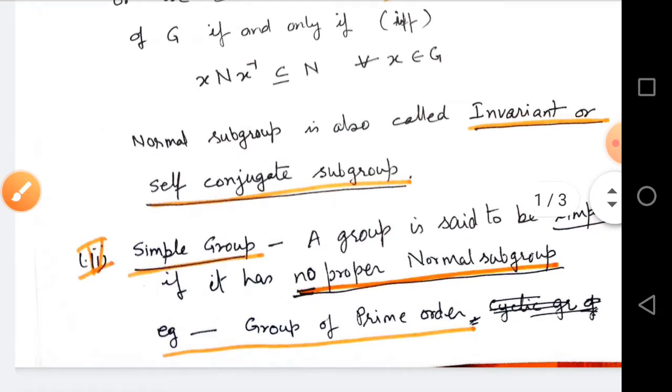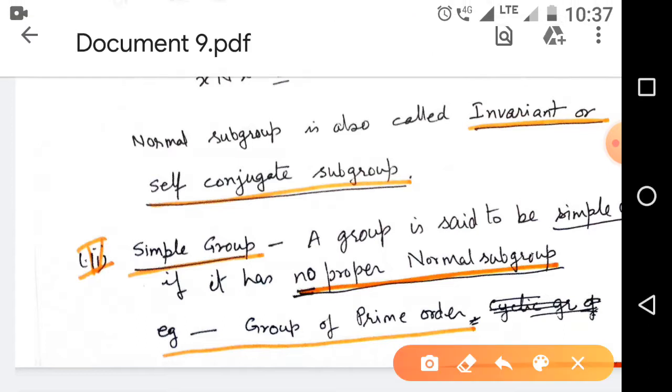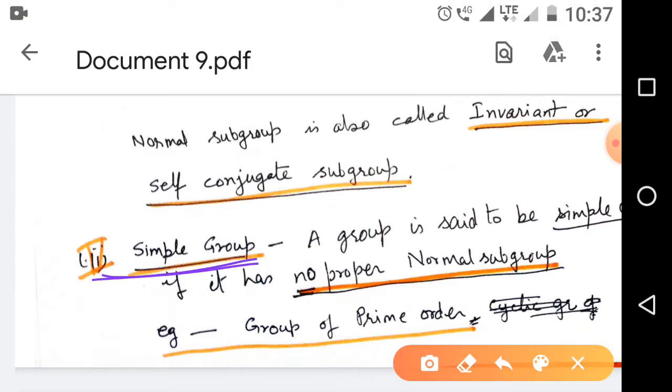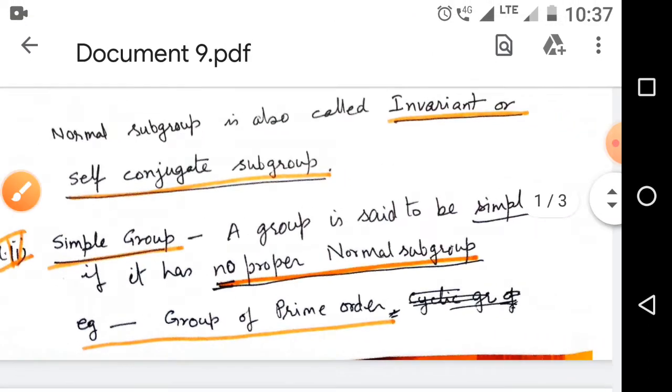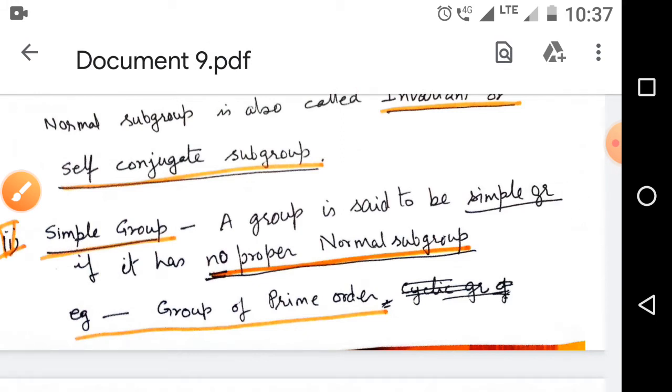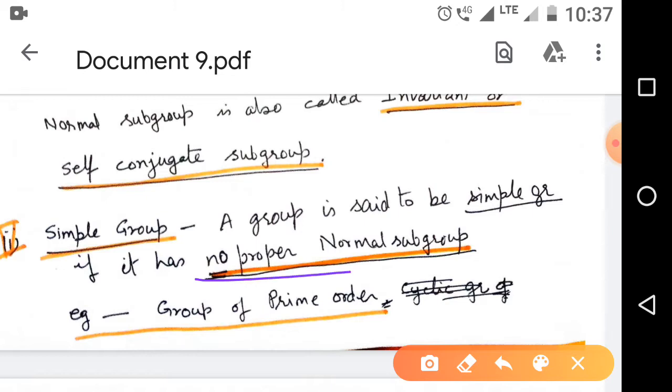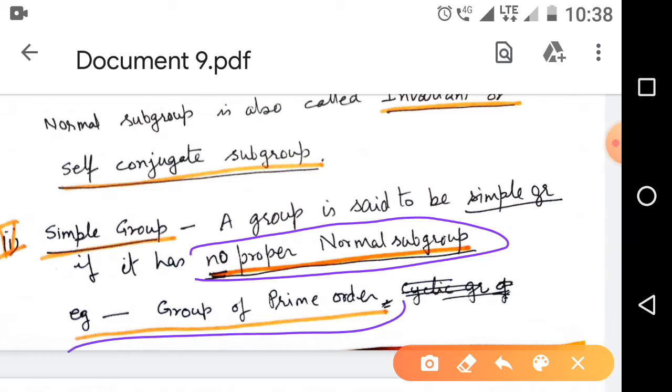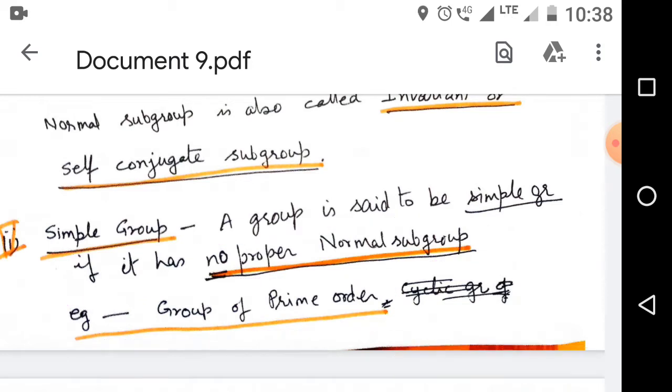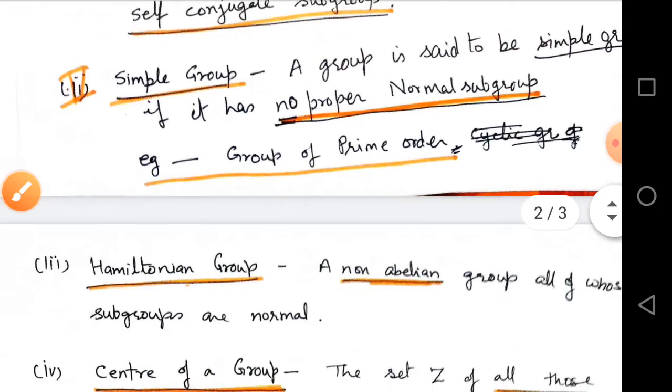Now define what is a simple group. The definition of a simple group: a group is said to be simple if it has no proper normal subgroup. For example, a group of prime order is a simple group.